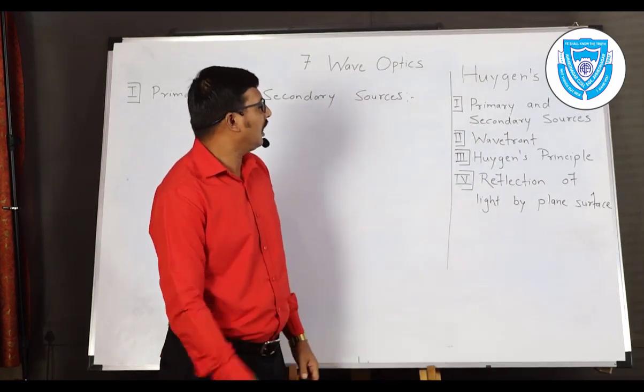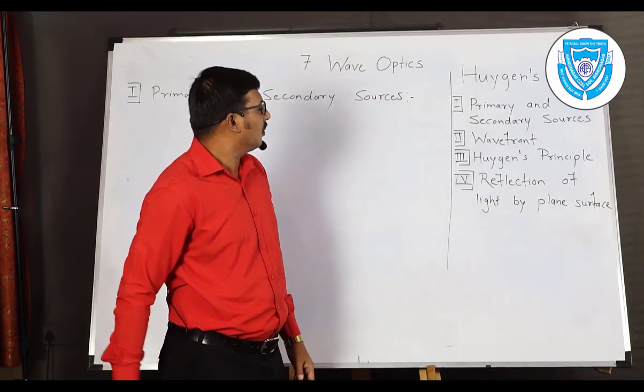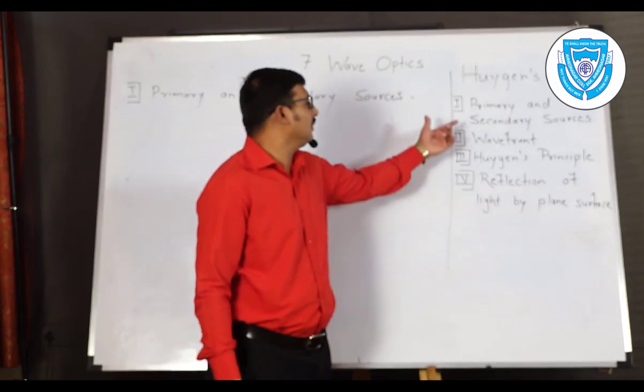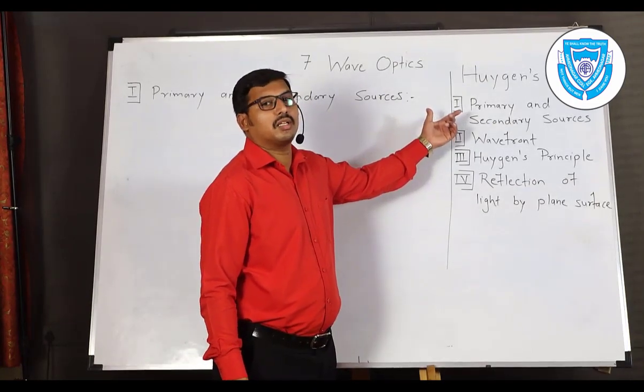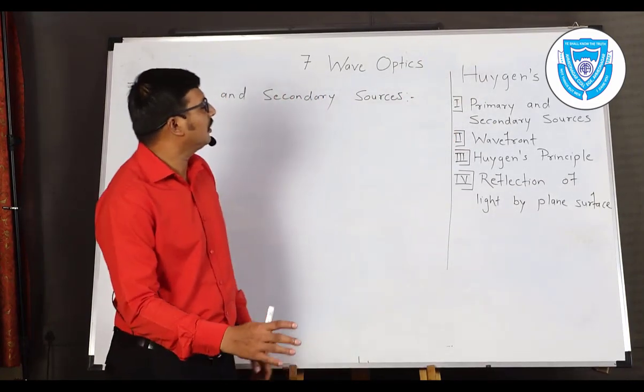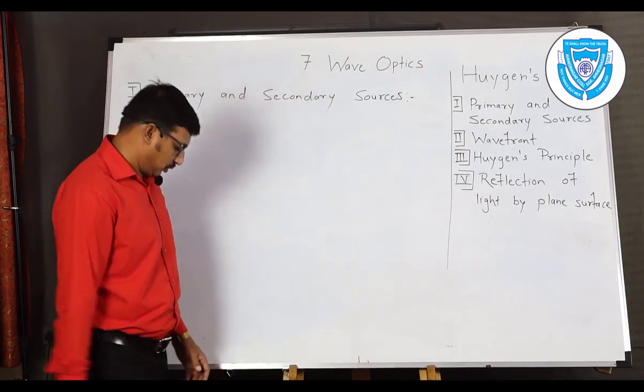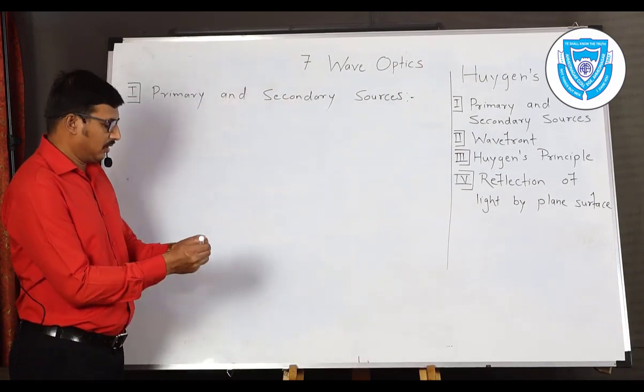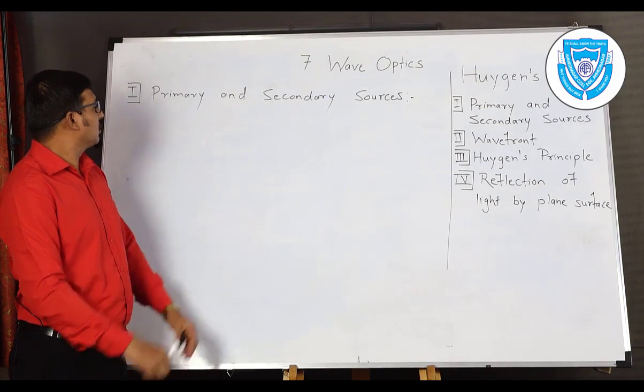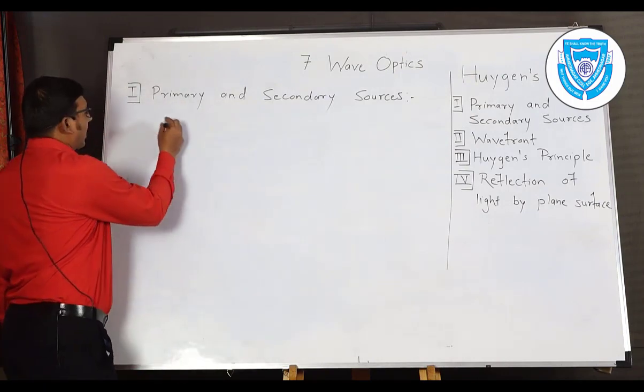After that we begin with the next topic in this chapter, which is Huygens theory in detail. That theory will have a number of points. The very first point in that theory is the primary and secondary sources of light. So let us begin with the subtopic. First one is the primary source.